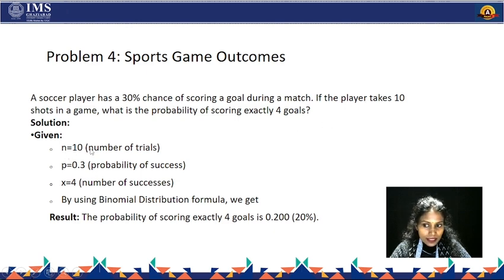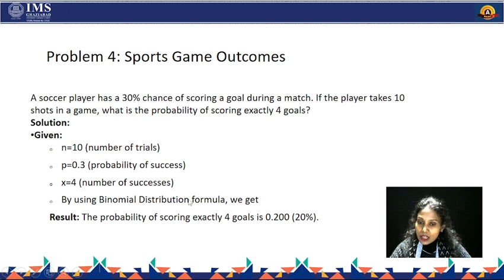Here, the total number of trials is 10. X is our possible outcome, which is exactly 4. And P is the probability of success. Here, we have to calculate the probability of scoring, given as a 30% chance of scoring. Chance of scoring means probability of success, probability of scoring goals, which is 30%. Therefore, P is 0.3.